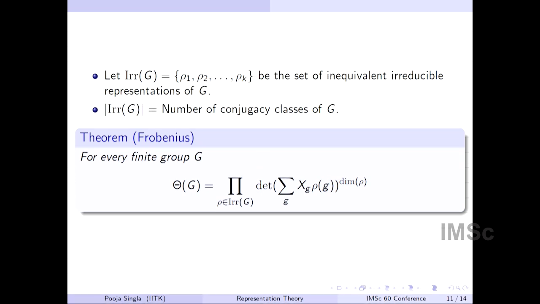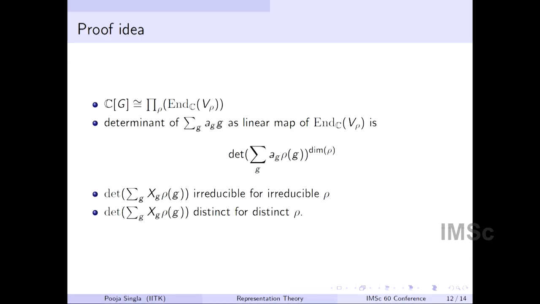He proves this for a finite group G. Let me just say quickly what he basically proves, in the modern language of representation theory: he decomposes the group algebra as a product of endomorphism algebras of the representation spaces, and then he looks at how the summation x_g g acts on the group algebra, what the determinant of that under multiplication is, and then proves the irreducibility and distinctness of the factors. That's what goes into proving this.